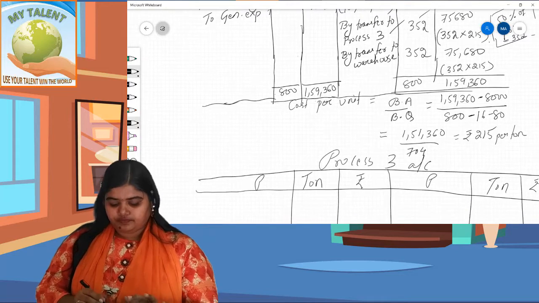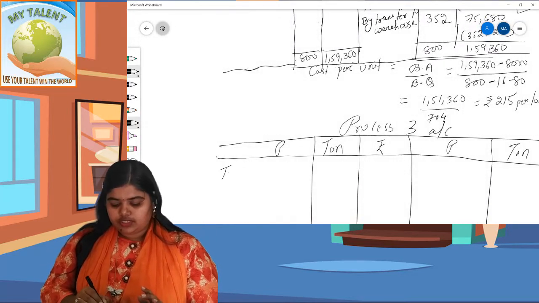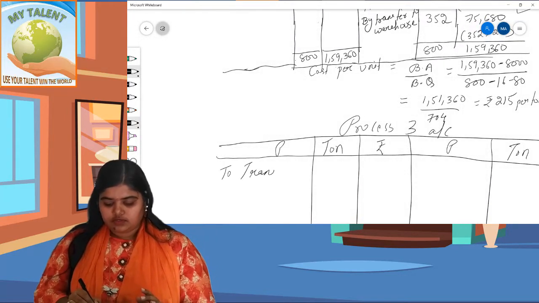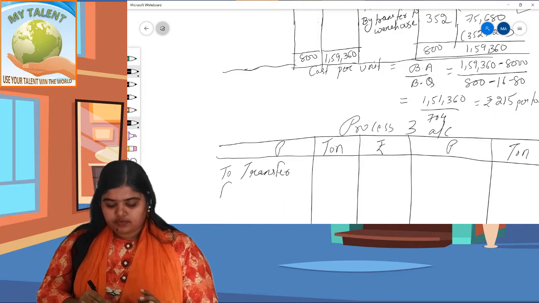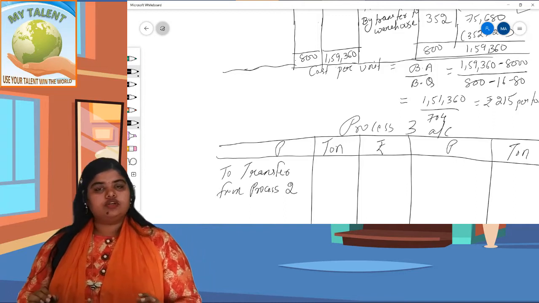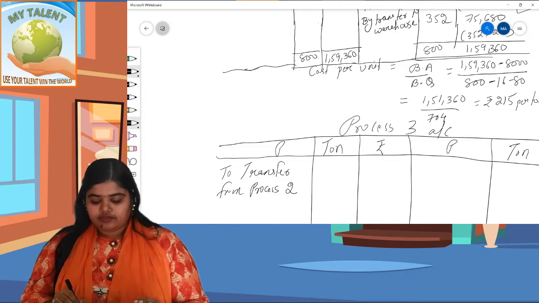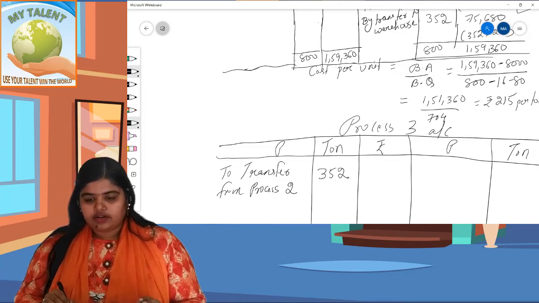To transfer from process 2. Process 2 to transfer 352 tons at the rate of 215.